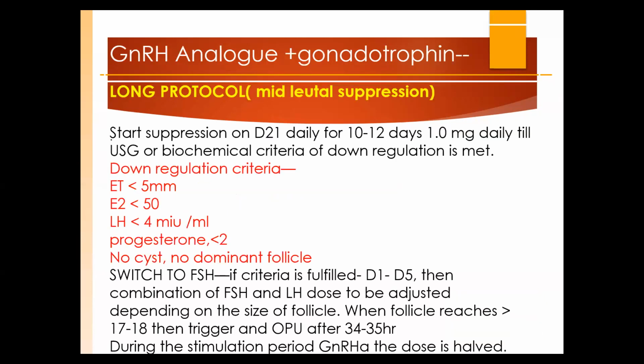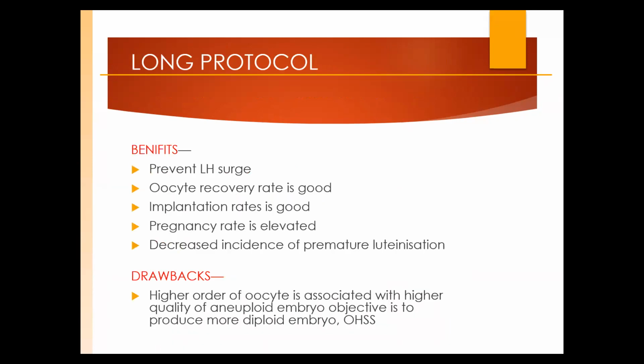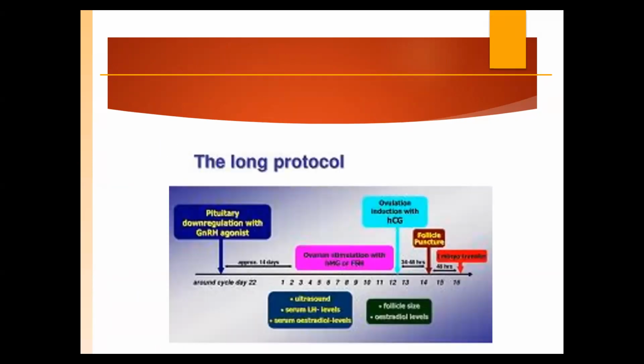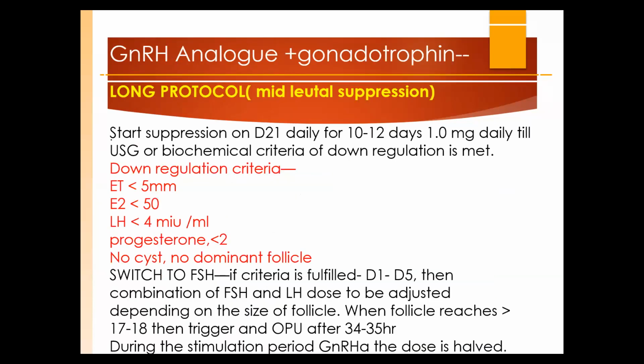So with GnRH agonist and gonadotropins, the long protocol is there. In the long protocol, as you can see in the slide, we start on day 21, with different names like leuprolide depot, or any other, we start the down regulation, so that when we are down regulated, everything is under command.